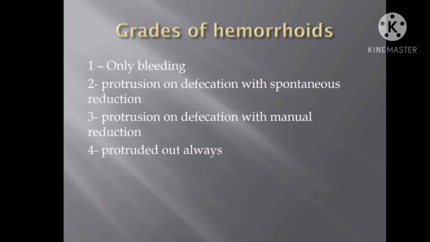So what is the clinical presentation? The clinical presentation may be just bleeding, which is usually painless, or bleeding with a protrusion of a mass. We have graded this presentation of hemorrhoids into four parts. Grade 1 is only bleeding, grade 2 is bleeding with protrusion of a mass which reduces by itself. So our patient actually has a grade 2 hemorrhoid. Grade 3 is when the mass has to be pushed back with the help of the hands. And grade 4 is when it is permanently lying outside. So these are the four grades.